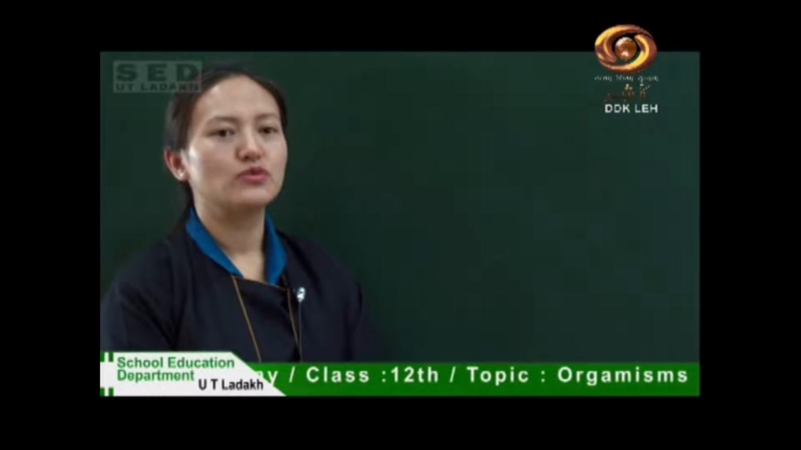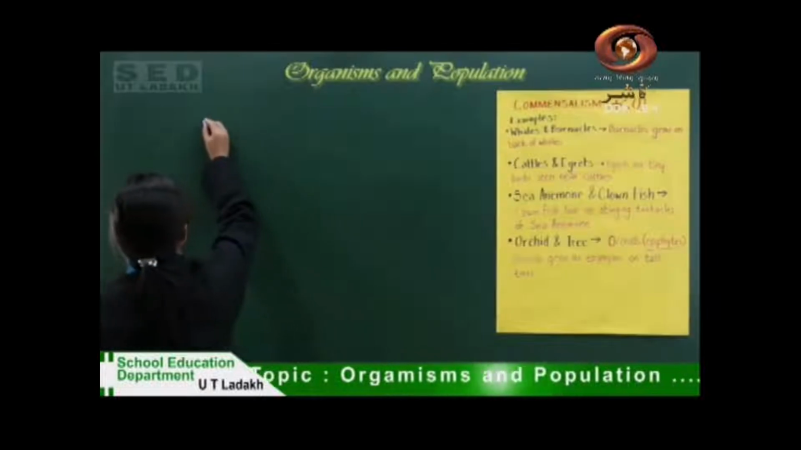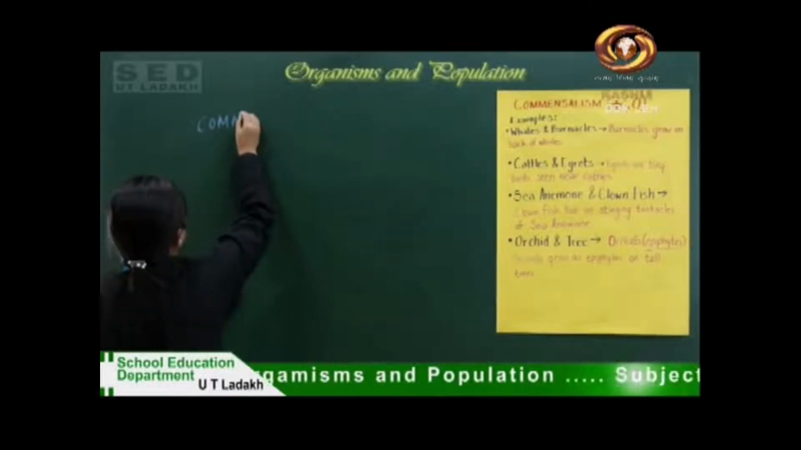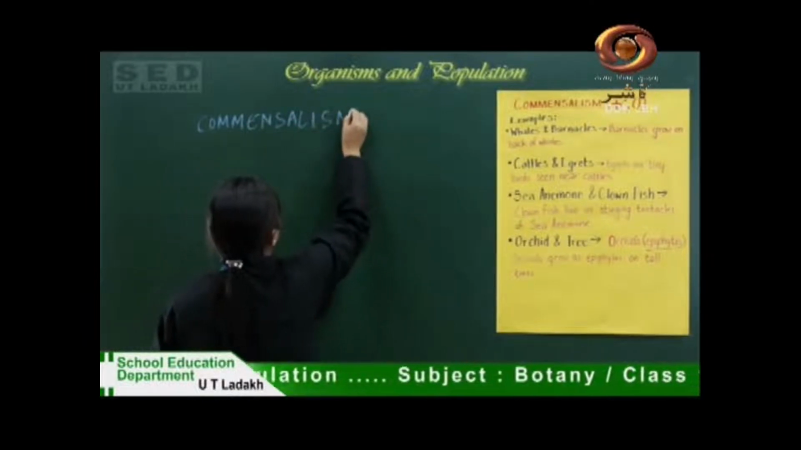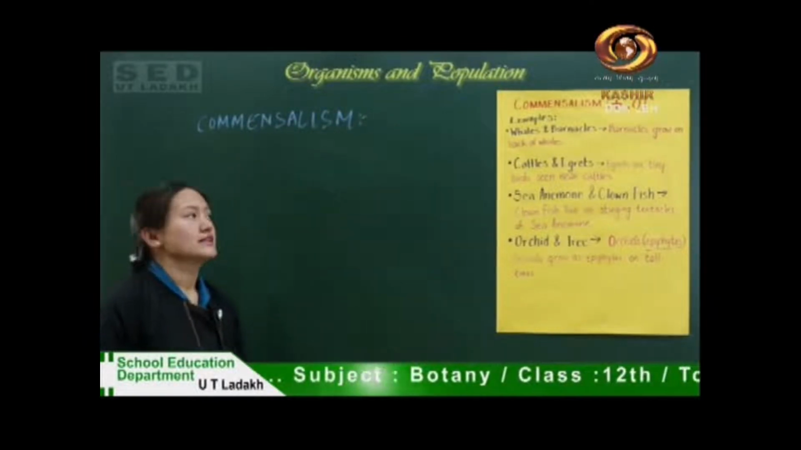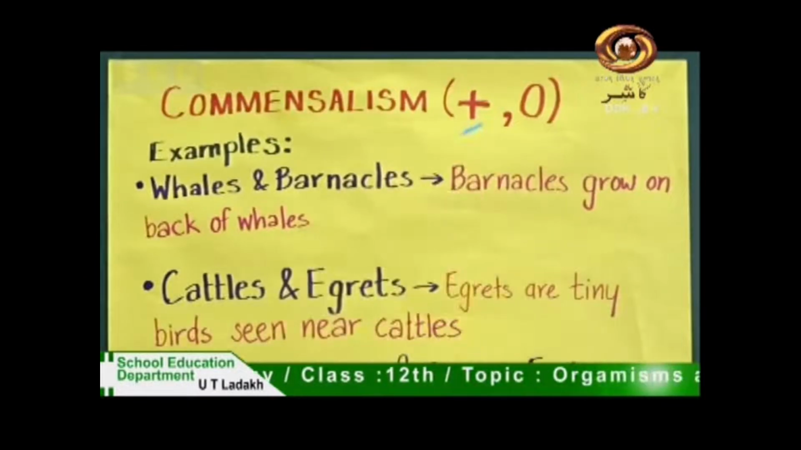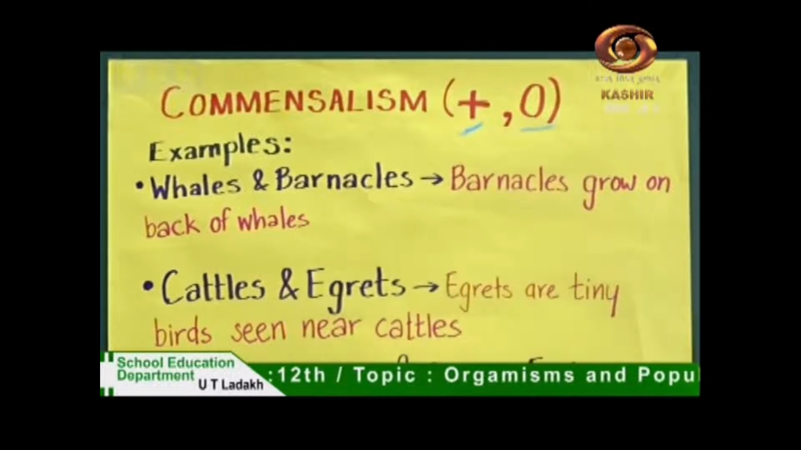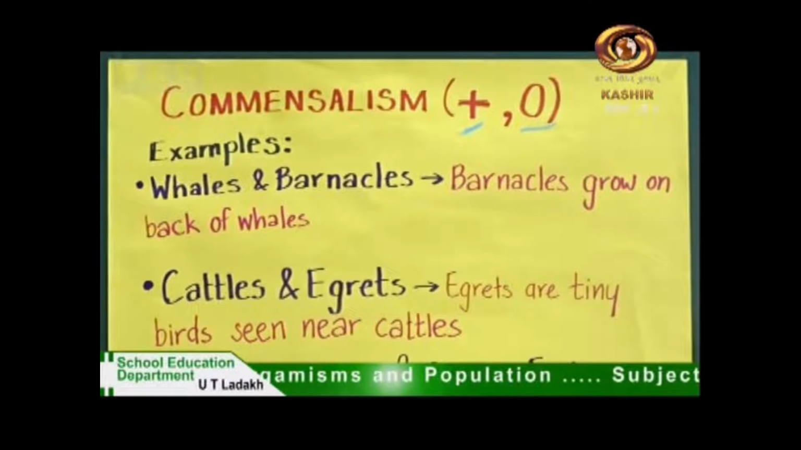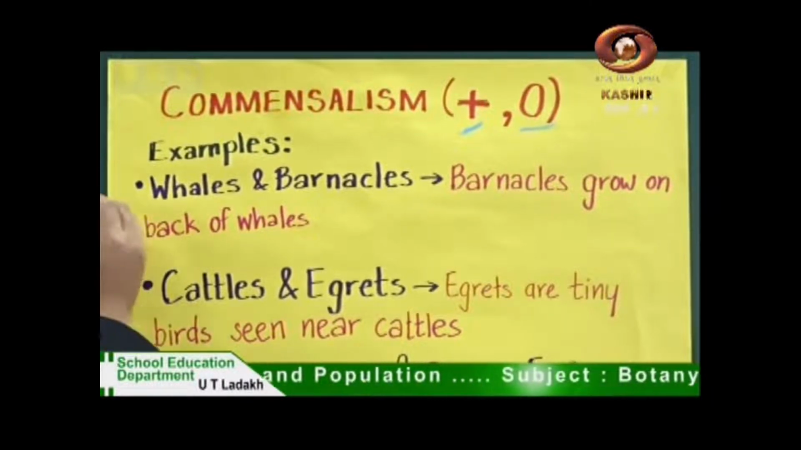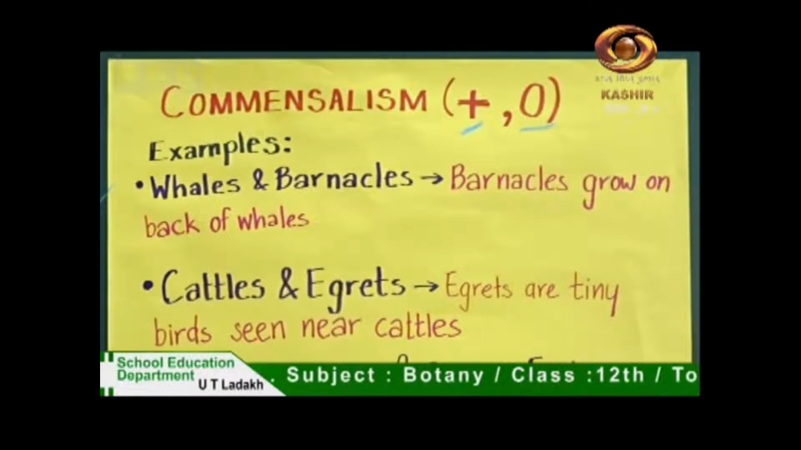Today we will study some more interactions. The first interaction we will study is commensalism. Commensalism is a type of interaction in which one species is benefited and the other species is neither benefited nor harmed. I'll explain commensalism with the help of certain examples.